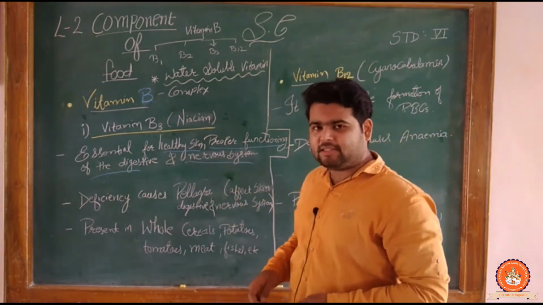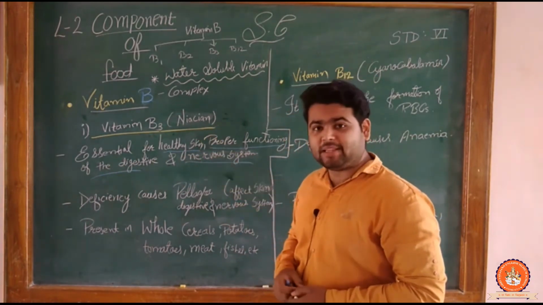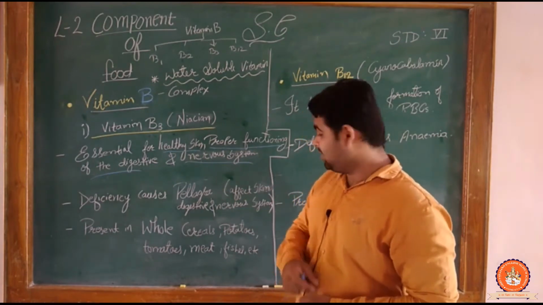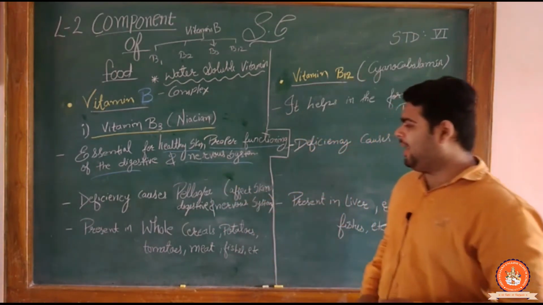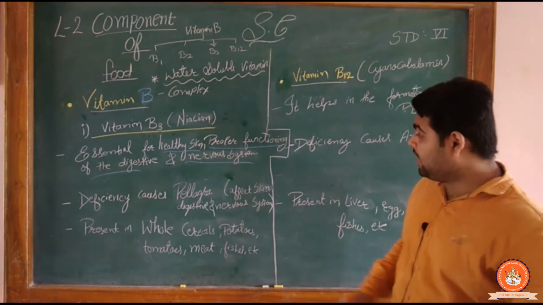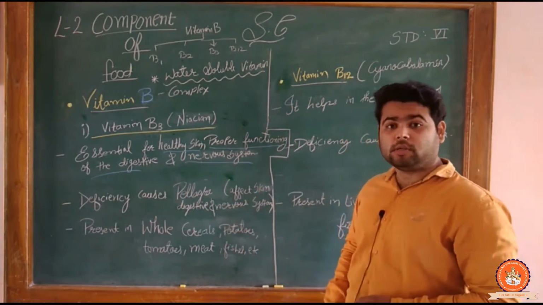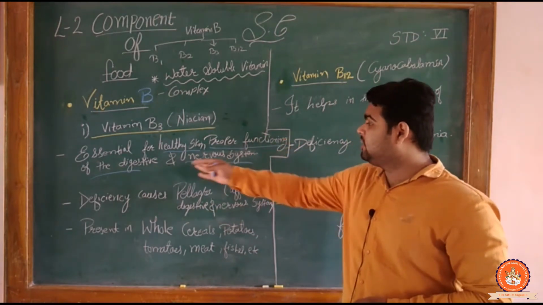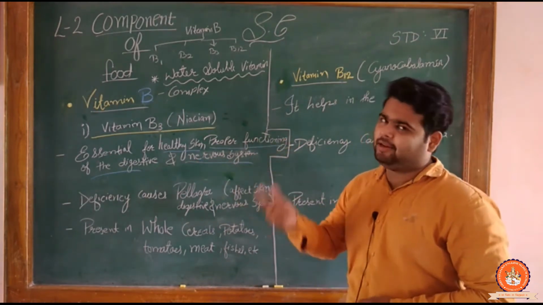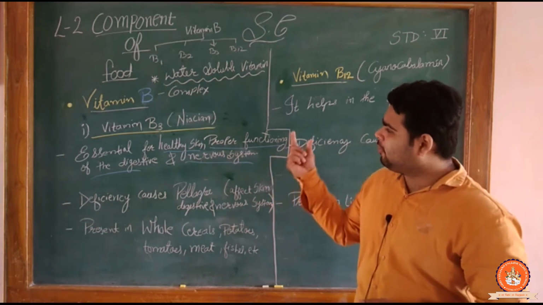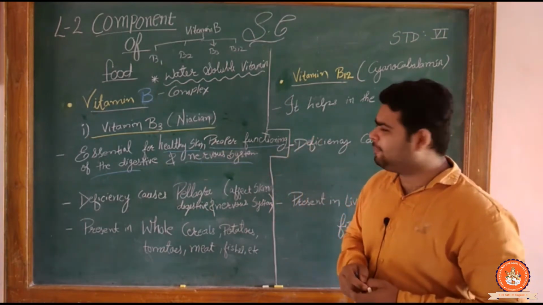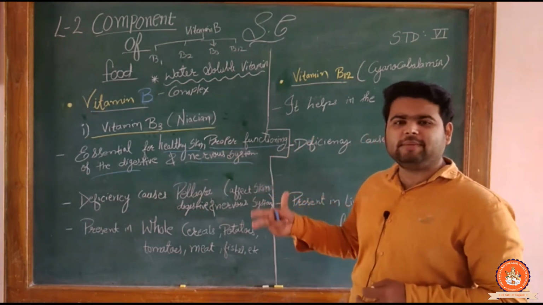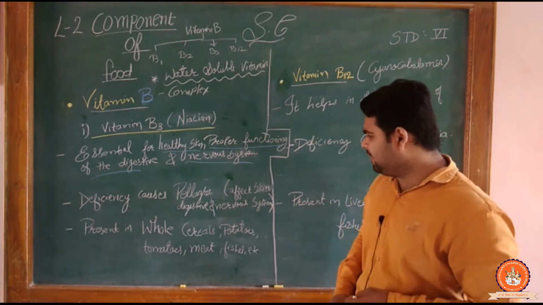If there is a lack of vitamin B3, then what is going to be the cause? Yes, pellagra. Pellagra affects the skin, the digestive system and the nervous system. If you go through your notes and watch B1 also, it's similar to B1.